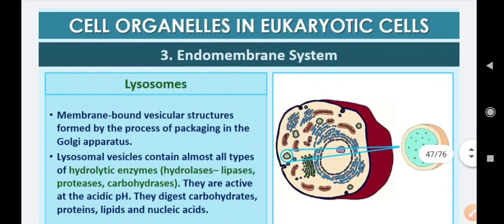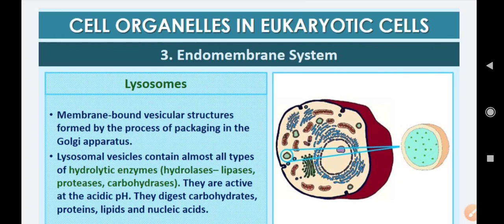Now moving on to the lysosomes. You know that these are known as suicidal bags of the cells because they contain hydrolytic enzymes. Hydrolytic enzymes means a collection of hydrolases, lipases, proteases and carbohydrases. Lipases break down lipids. Proteases dissolve and break down proteins. Carbohydrases dissolve and break down carbohydrates. They are mostly active in acidic pH, so they activate in acidic pH and digest everything.